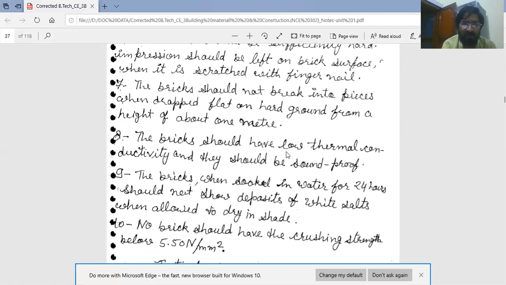The bricks should have low thermal conductivity and they should be soundproof. Generally, bricks and any other civil engineering construction material having low thermal conductivity also possess the property of soundproofing and dampproofing in general.